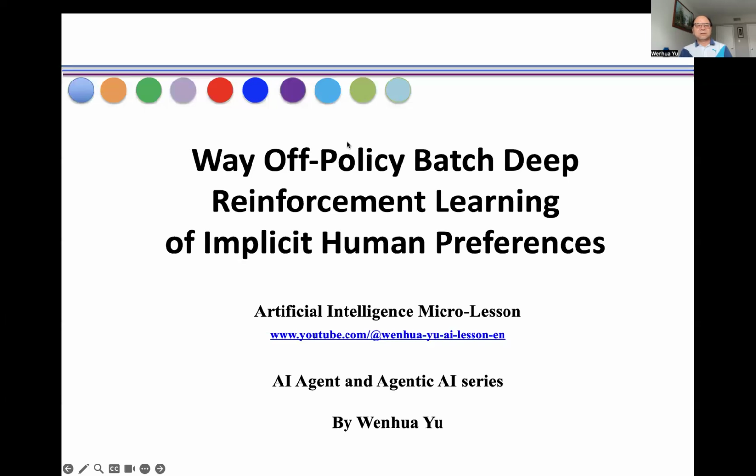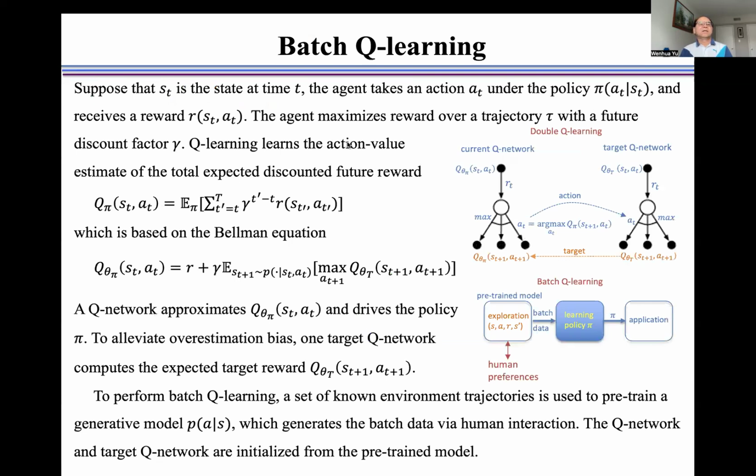In this video, I introduce a way of policy batch deep reinforcement learning of implicit human preferences. Suppose that s_t is the state at time t. The agent takes the action a_t in the policy pi and receives the reward r. The agent maximizes the reward over trajectory tau with the future discount factor gamma.